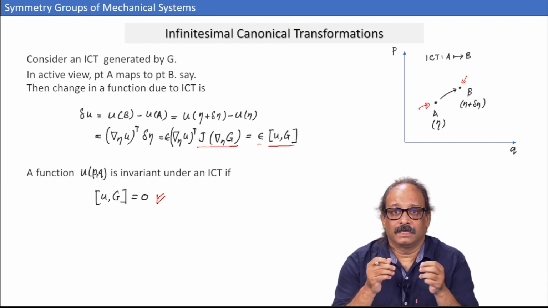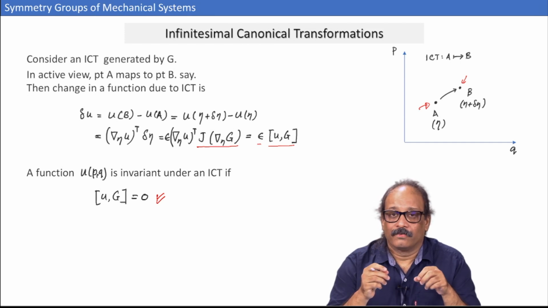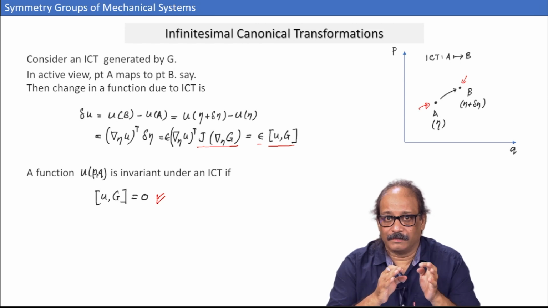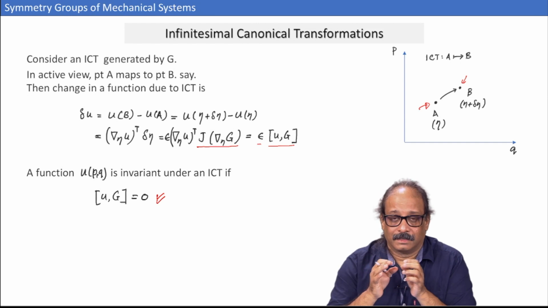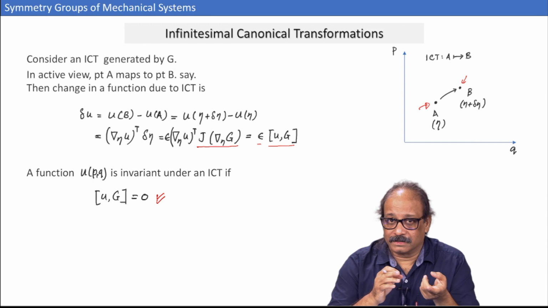So, if I want to see how much change there is in the Hamiltonian, what I need to do is not just take, if H is the Hamiltonian, H at B minus H at A, because under the transformation point B is in the new coordinate system.